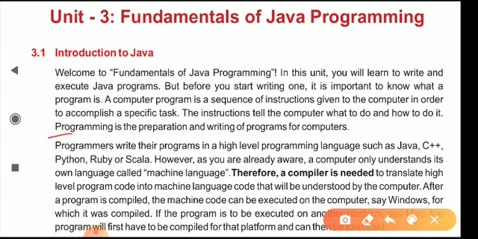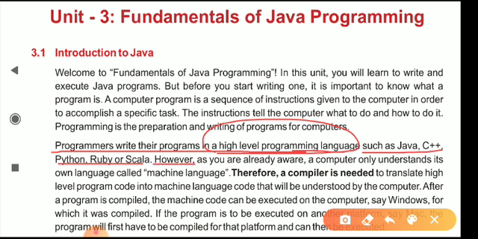Programming is the preparation and writing of programs for computers. Programmers write their programs in a high-level programming language such as Java, C++, Python, Ruby or Scala. This high-level programming language can be understood by humans.